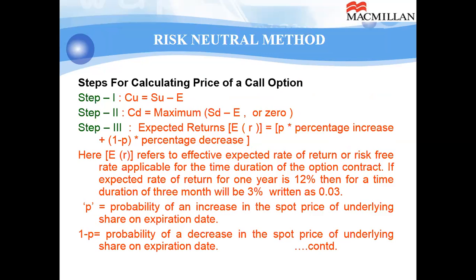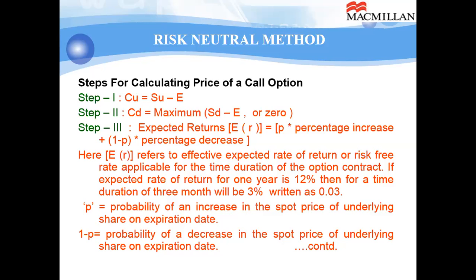First method we discussed: option equivalent method. Now we have the risk neutral method. Step 1, CU calculation, the same way we calculated for the option equivalent method. Step 2, CD, in the same manner it will be calculated. Now the role of the third step is there.